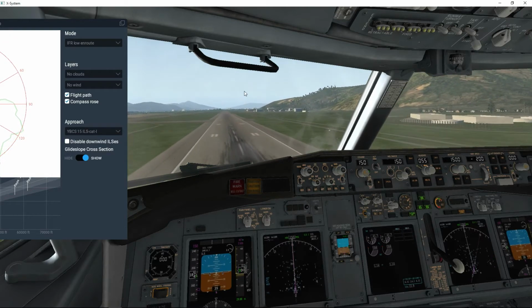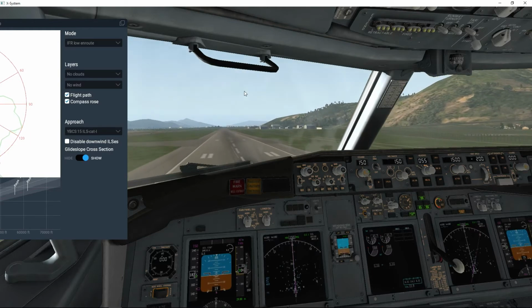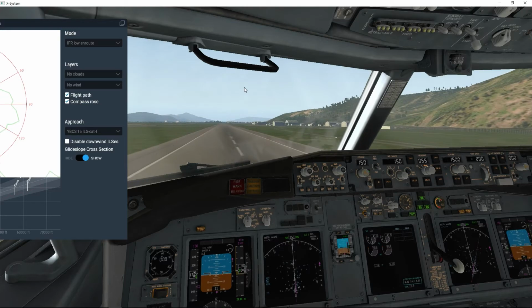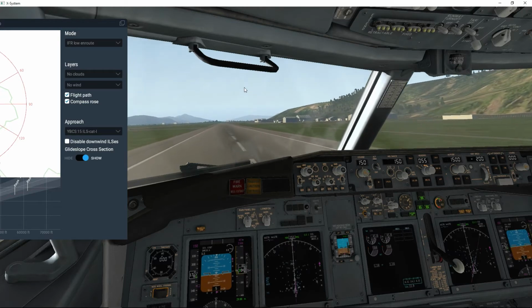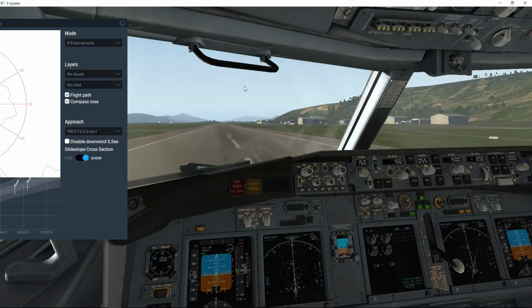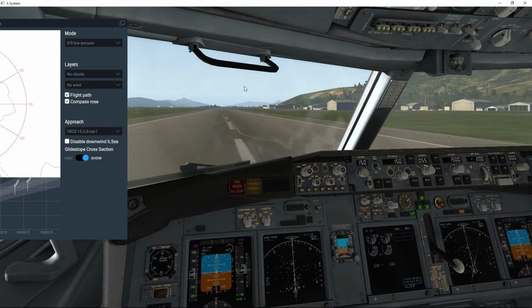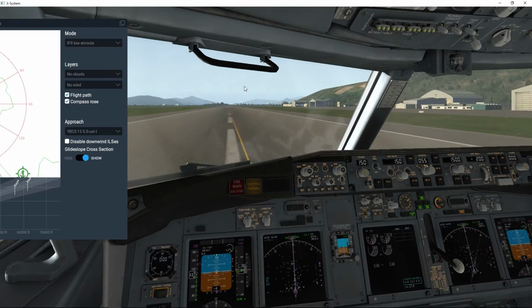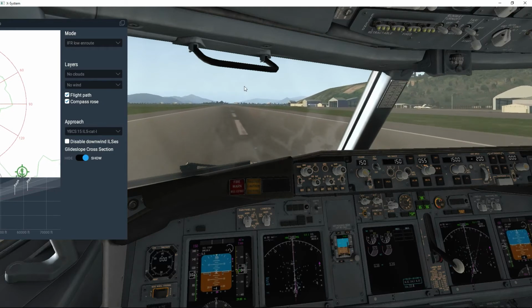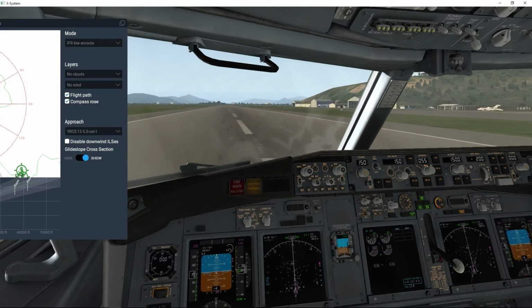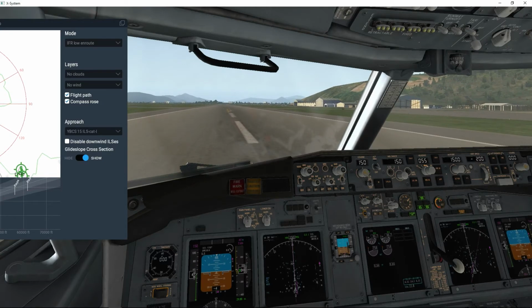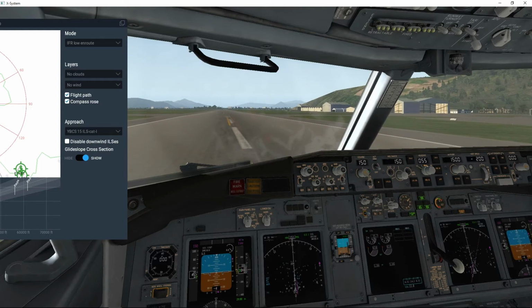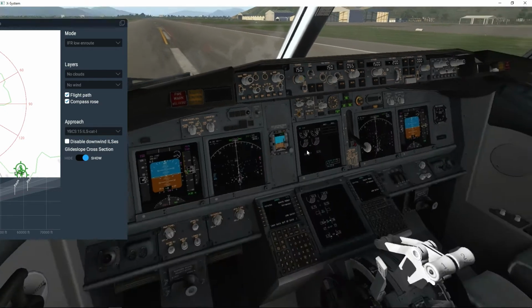50, 40, 30, 20, 10. Back wheels are down, front wheels are down. Excellent work. Put on the reverse thrusters, and then apply the parking brake. And we are safely landed at Cairns International Airport.